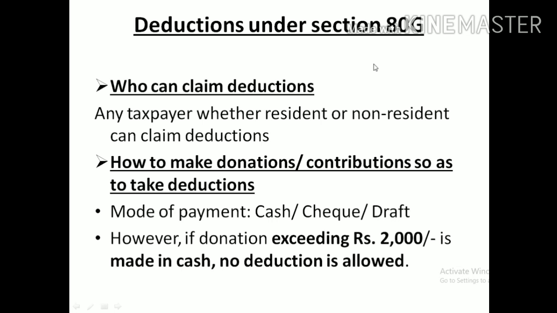Along with that, the government also gets some funds for development activities. So the income tax authorities have given this provision to companies and individuals to claim a deduction in section 80G. Under that we will discuss some details.